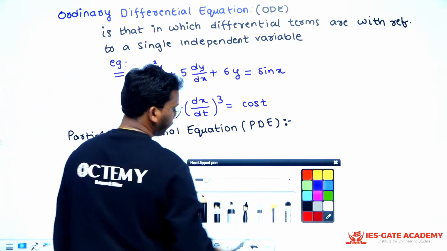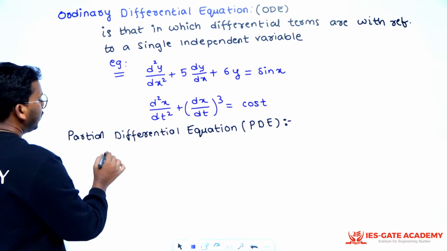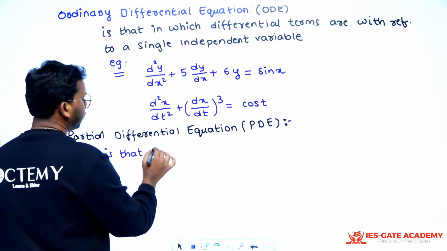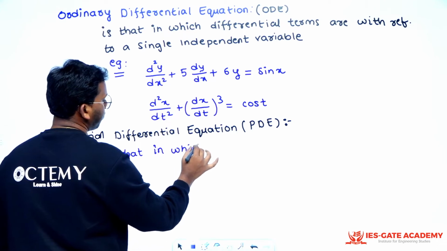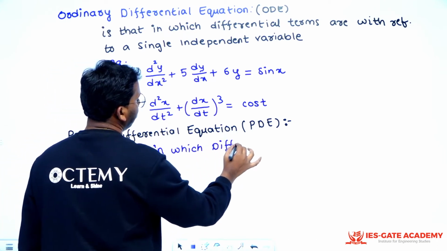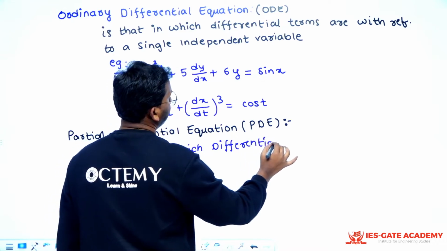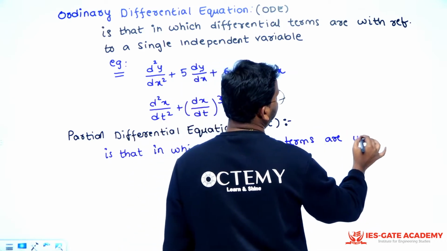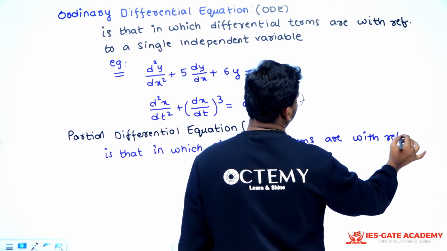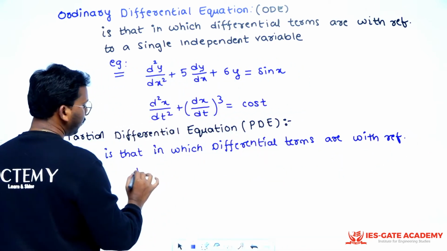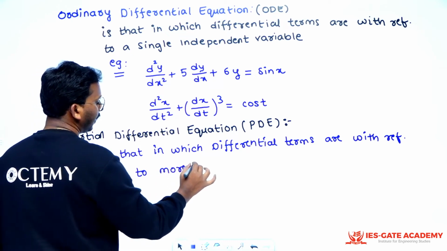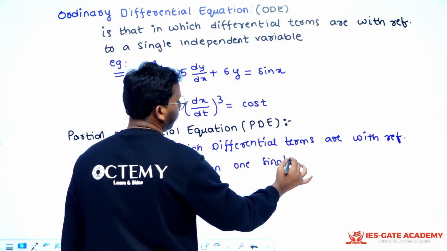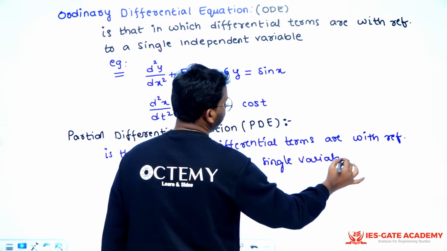A partial differential equation is one in which differential terms are with reference to more than one variable. Simple definition, sir. Very simple definition.